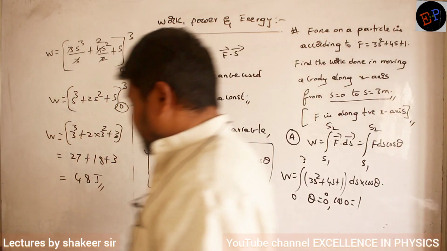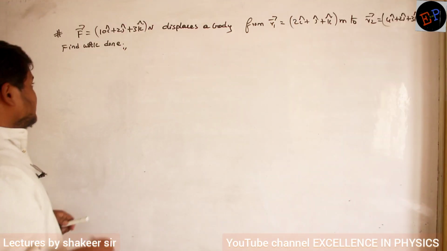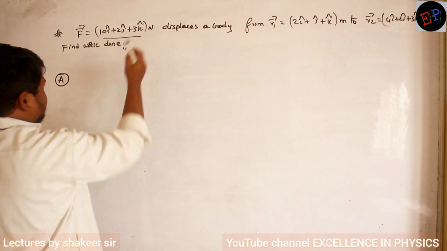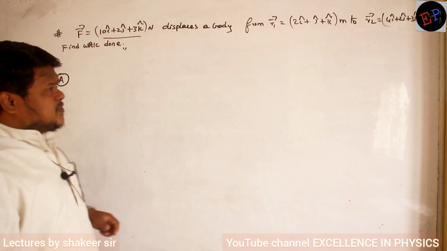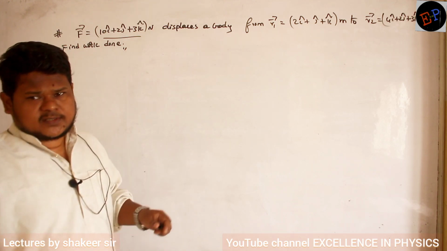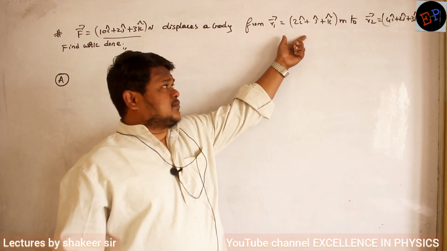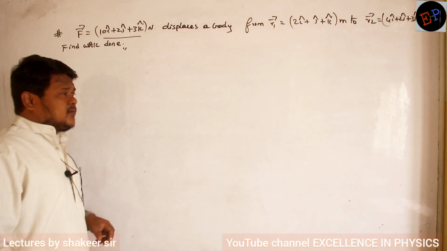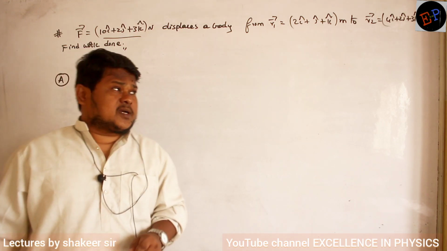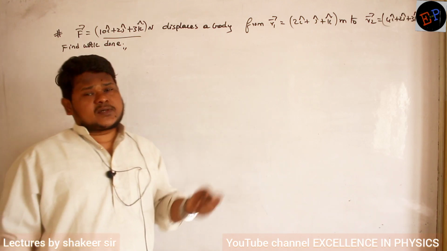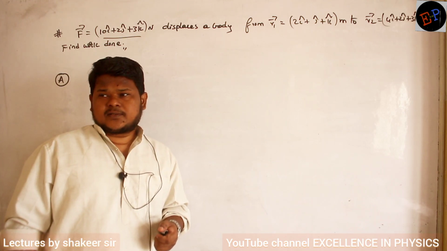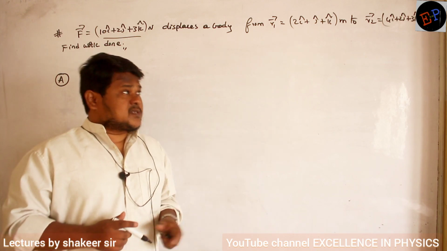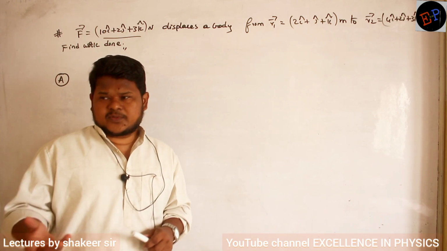Have you understood? So this is how. So this is the question which is given. Force is given, and the body is displaced from which position to which position? It is displaced from R1 dash to R2 dash. Clear now? Then we are supposed to calculate the work done. So R1 dash to R2 dash means, what is R1 dash initially? First position of the body. Which is the second position? R2 is the second position.